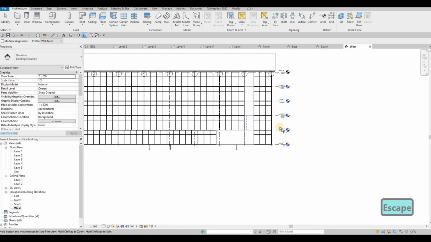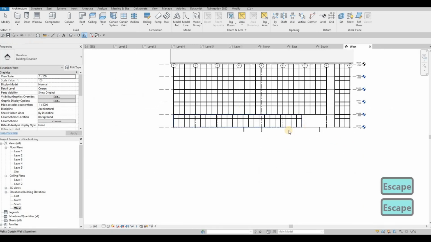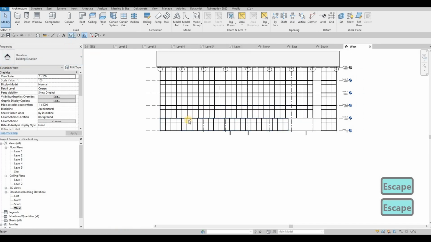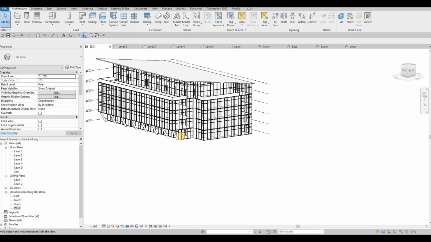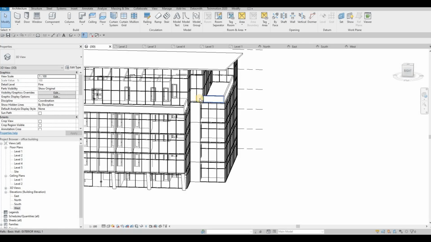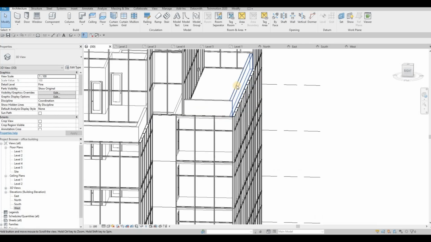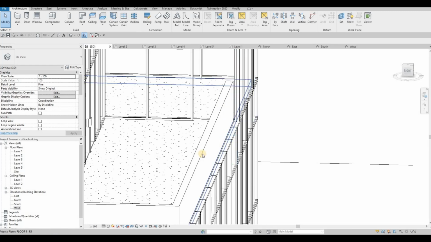And then as you can see, everything is lining up, and this one looks good now. And then even we have it here, everything is lining up at the edge